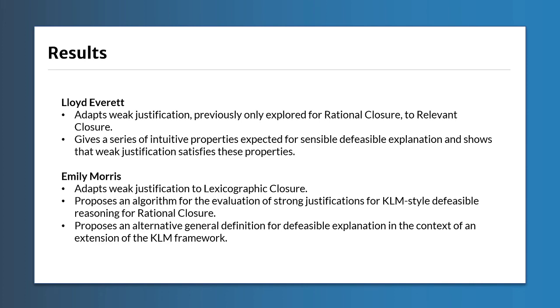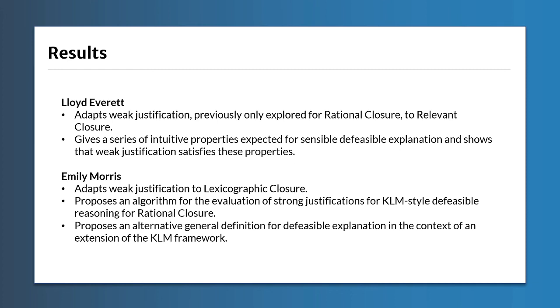So in my case, I take the definition for weak justification, which was initially just given for rational closure as an algorithm, and see how that applies to relevant closure. So that's the first main result. And then the second main result is that I give a series of properties that are characteristic of weak justification. The idea is that these properties express intuitive characteristics we expect from defeasible explanation. And then I show that weak justification satisfies all of those properties using proofs.